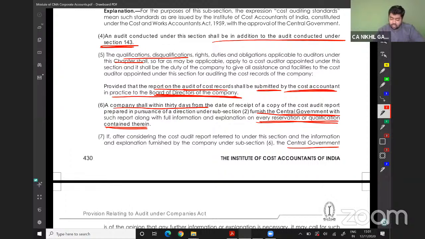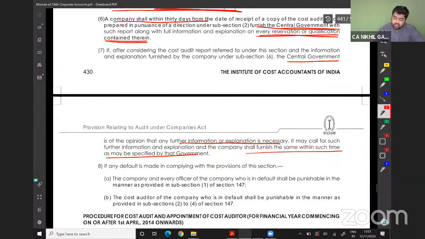If the central government is of the opinion that any further information is required or an explanation is necessary, it may call for such further information and explanation, and the company shall furnish the same within such time as may be specified by the government.